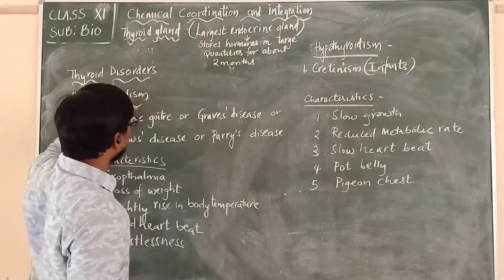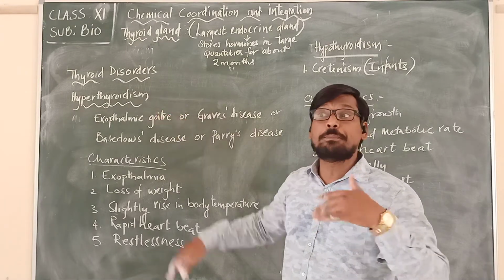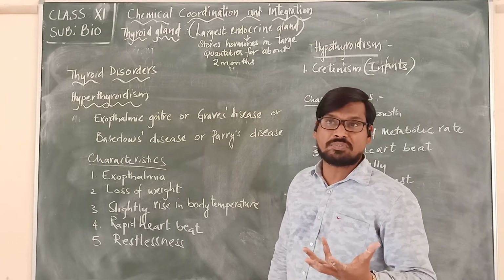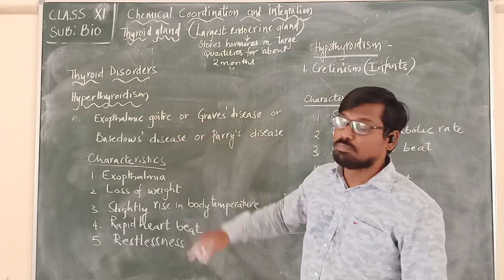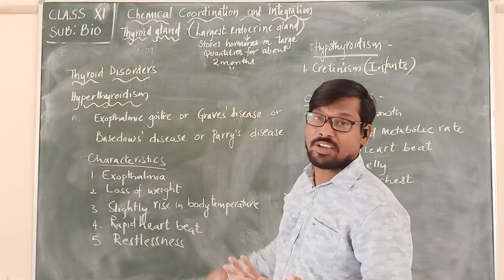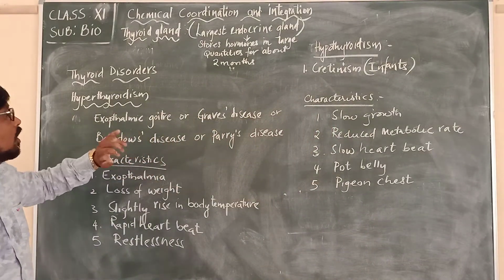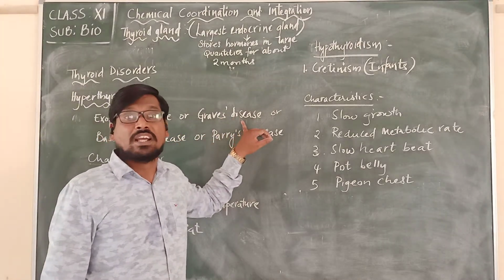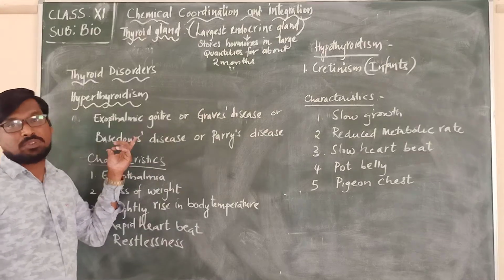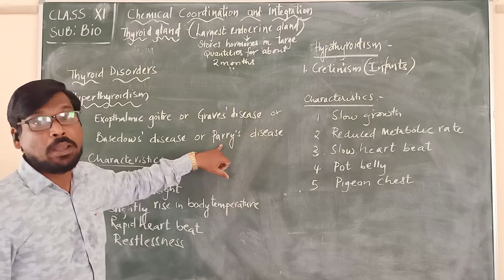Looking at the thyroid disorders, hyperthyroidism means hyperactivity of the thyroid gland. When the thyroid is producing more amount of thyroxine, we say it is leading to hyperthyroidism. It may lead to a disorder called exophthalmic goitre, or otherwise Graves disease. There are other names we should keep in mind: Basedow's disease and Parry's disease.